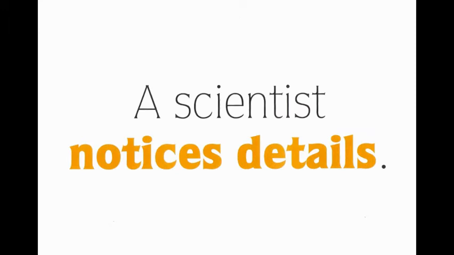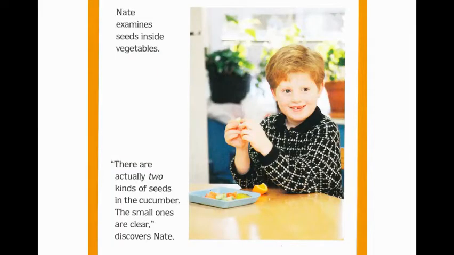A scientist notices details. Nate examines seeds inside vegetables. "There are actually two kinds of seeds in this cucumber. The small ones are clear," discovers Nate.